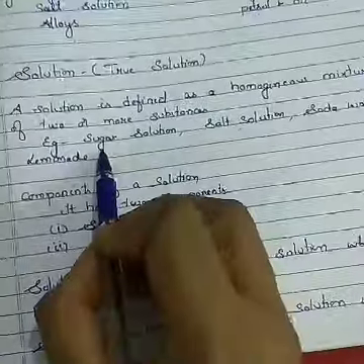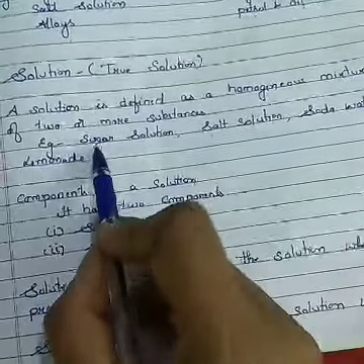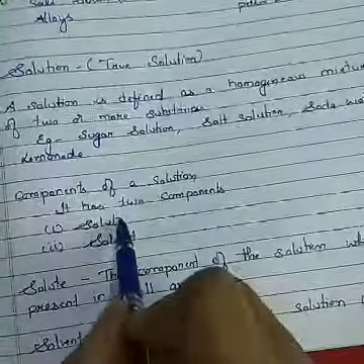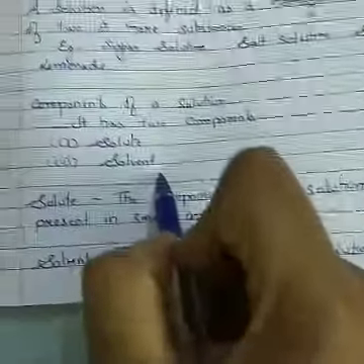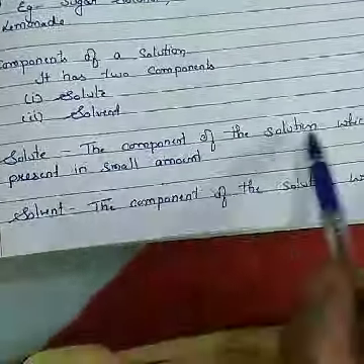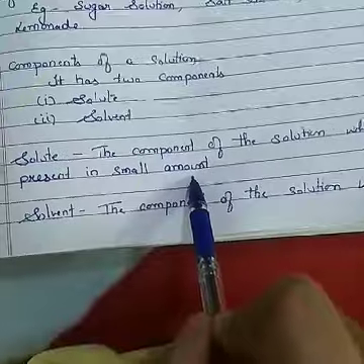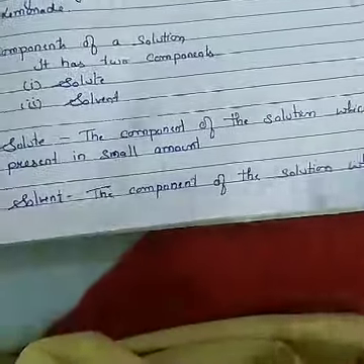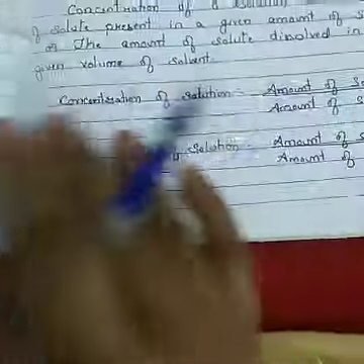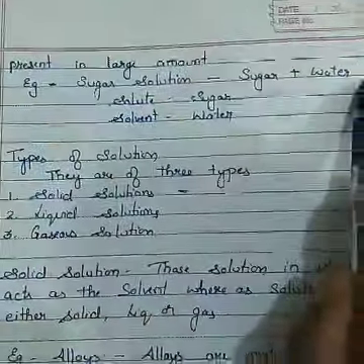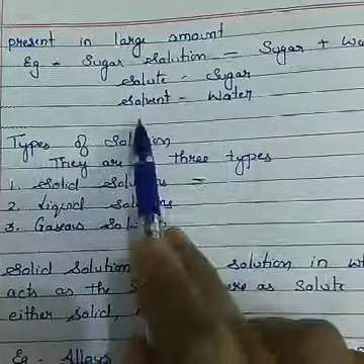Now, we have taken sugar and dissolved in water. So, a solution has 2 components, solute and solvent. Then what is solute? The component of a solution which is present in a small amount is called solute. And the component which is present in a large amount is called solvent. For example, sugar solution is made up of sugar plus water. So solute is sugar and solvent is water.